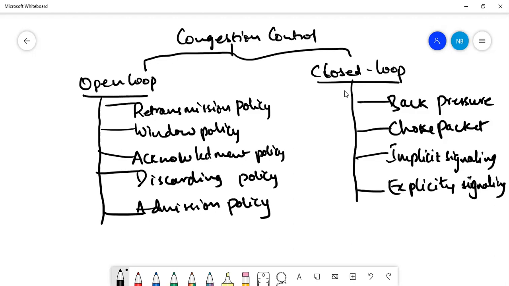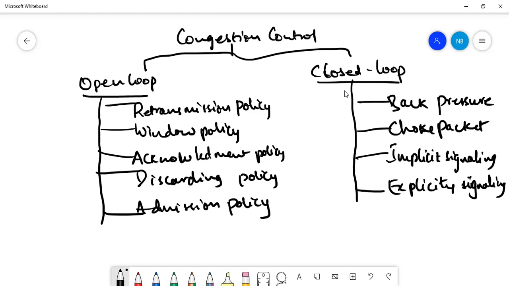So what is this open loop congestion control mechanism talking about? The policies which are part of this open loop congestion control mechanism are applied before a congestion can happen.